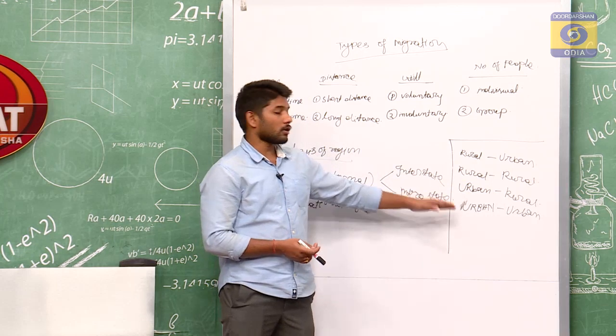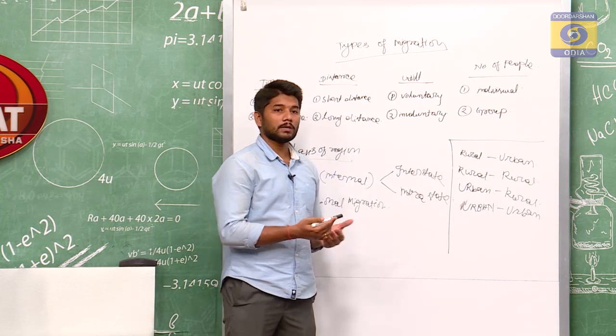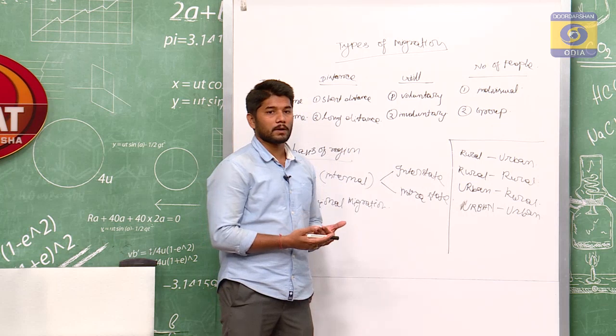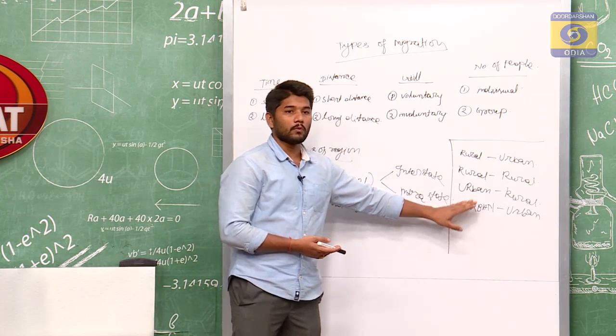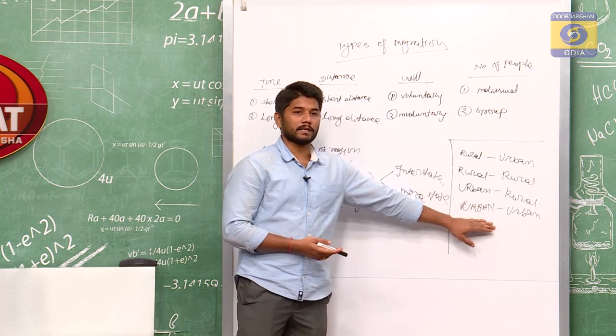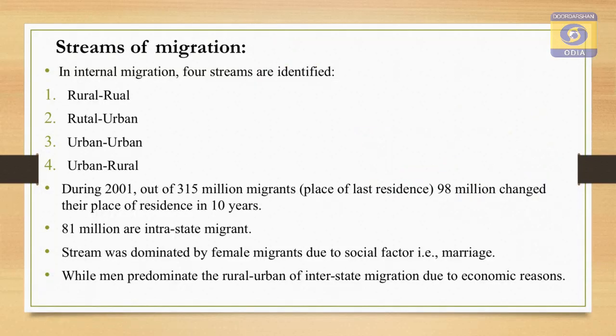Now what is urban to urban migration? Urban to urban migration is also more commonly found in India, where people move from one urban area to another urban area. This may be due to transfer from one job to another job, or within the same job people migrate from one urban area to another urban area. In this way, there are various types of migration found in India.